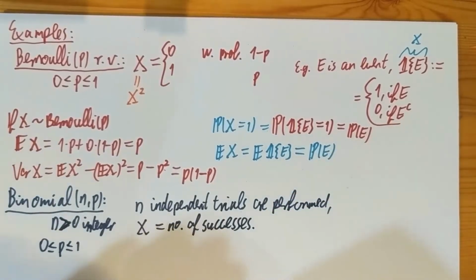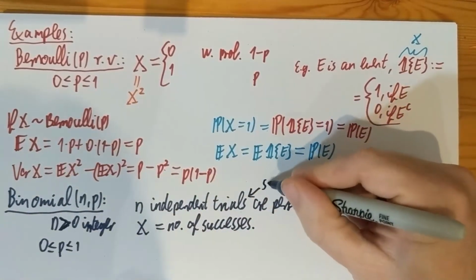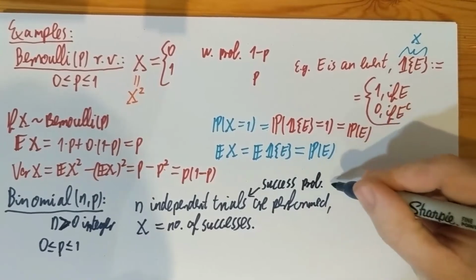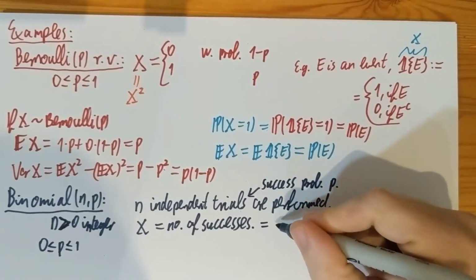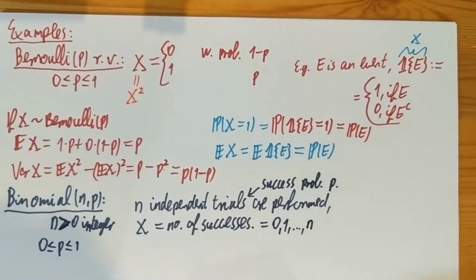Of course, it's important to notice here that each of these trials has success probability exactly that parameter p. And X counts the number of successes. It follows, of course, that this can be any integer from 0 to n.